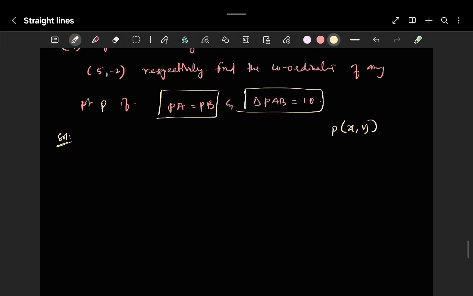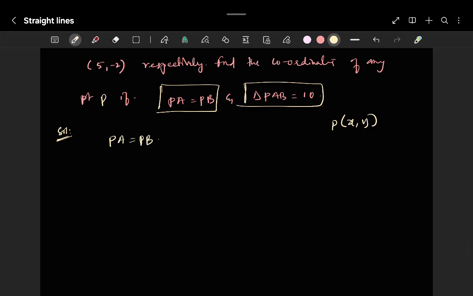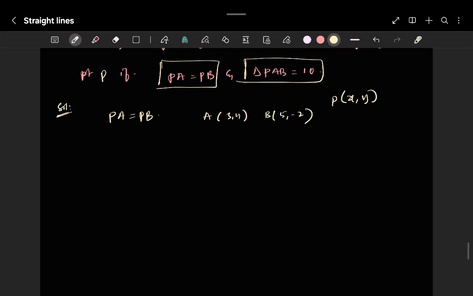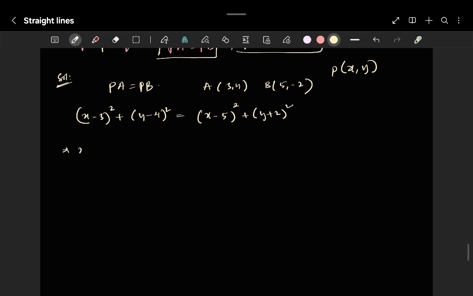The first condition they gave is PA is equal to PB, where A is (3, 4) and B is (5, -2). So (x minus 3) whole square plus (y minus 4) whole square is equal to (x minus 5) whole square plus (y plus 2) whole square, which is nothing but x square plus 9 minus 6x plus y square plus 16 minus 8y is equal to x square plus 25 minus 10x plus y square plus 4 plus 4y.